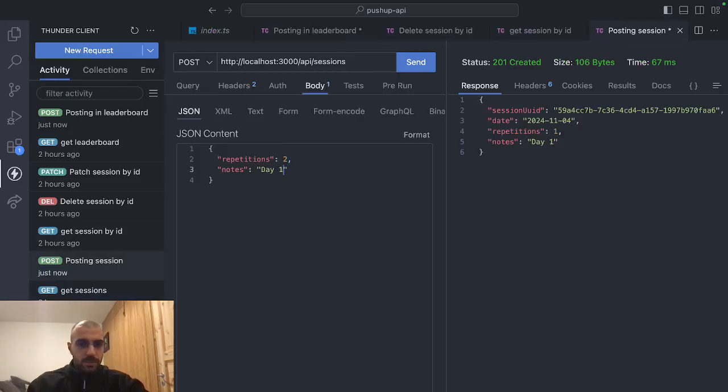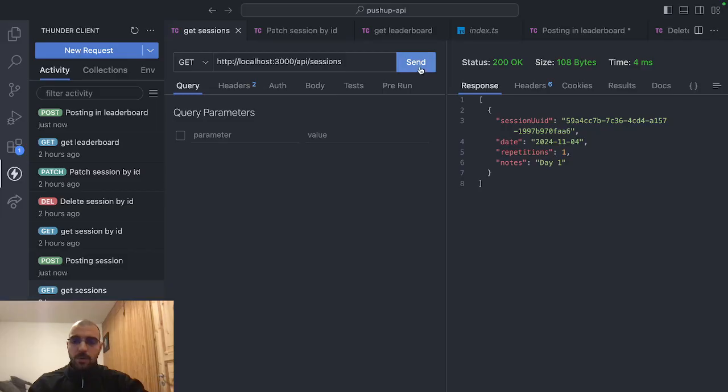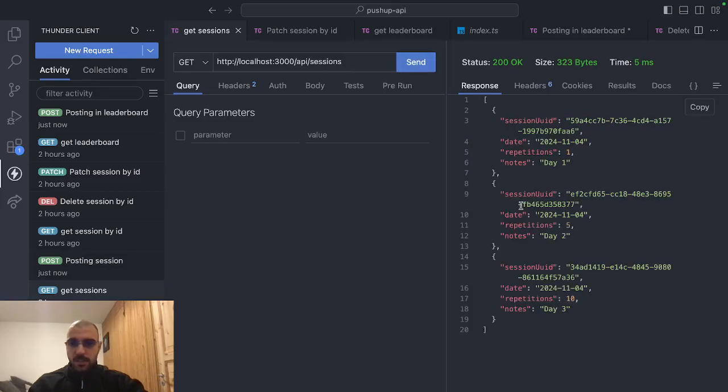So repetitions 2, day 2, getting gradually stronger. Then by the third day, now we can get all the sessions again and see that we have 3 push-up sessions.